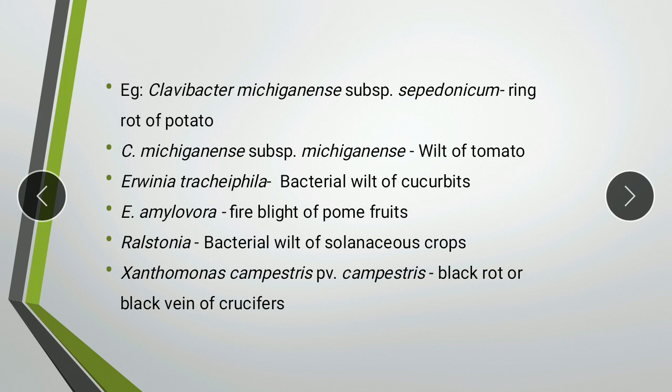There are several organisms belonging to different genera which can cause the wilt diseases. Given here are some of the more common ones, like Clavibacter. So there is Clavibacter michiganense. There are two subspecies, sepedonicum, which causes ring rot of potato, and subspecies michiganense, which causes wilt of tomato. Then we have Erwinia tracheiphila, which causes wilt in cucurbits, whereas Erwinia amylovora causes fire blight of pome fruits like apple. There is Ralstonia, which causes bacterial wilt of solanaceous crops like potato, and Xanthomonas campestris, which causes black rot, or it is also called black vein in crucifers. So these are some of the common organisms which cause the wilt disease.